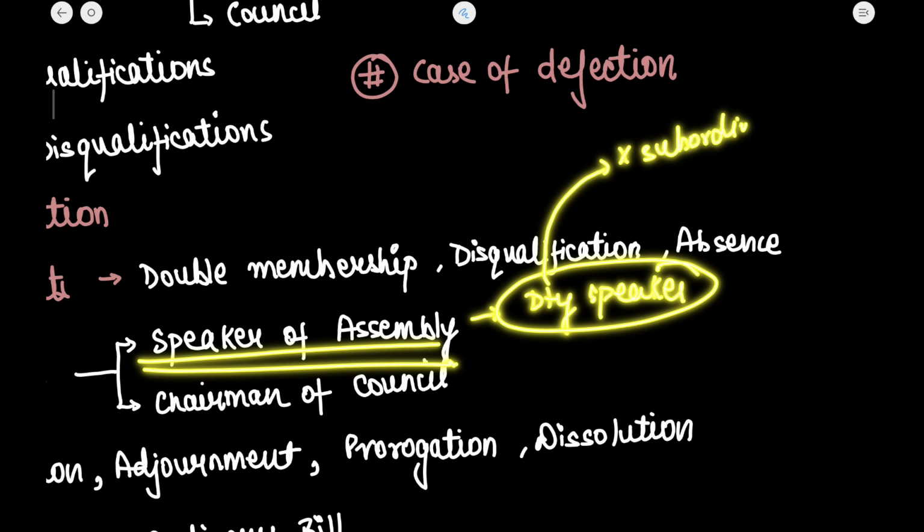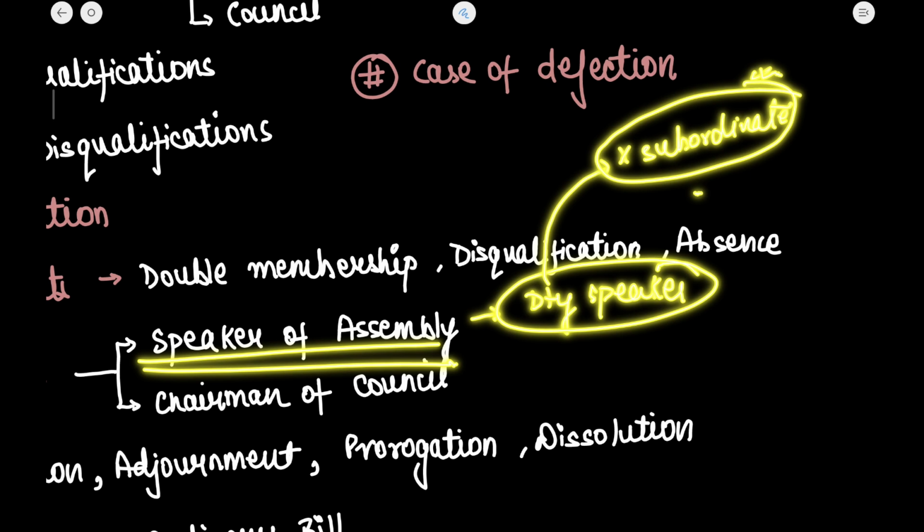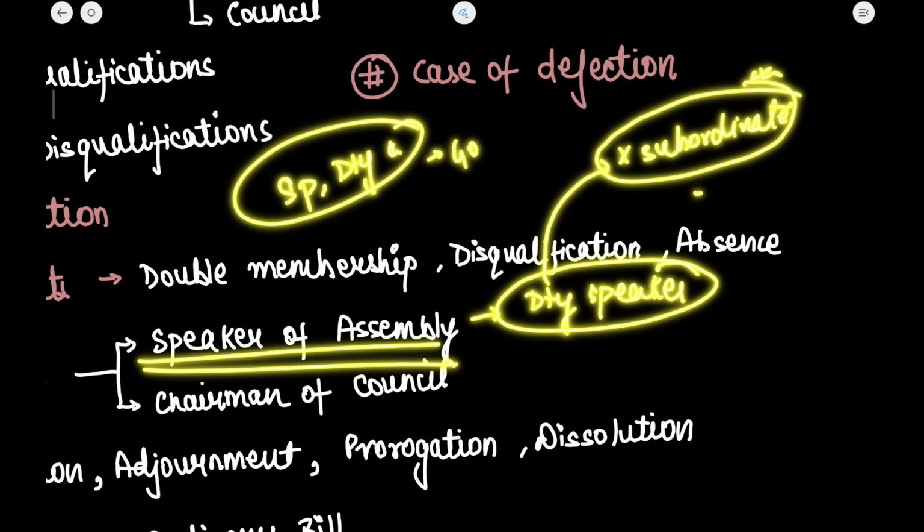Whenever the office of the speaker falls vacant, the deputy speaker heads the legislative assembly, and all the powers which are given to the speaker are enjoyed by the deputy speaker when he performs functions as the speaker of the legislative assembly. In case the speaker and deputy speaker are both absent from the house, then the governor may decide.